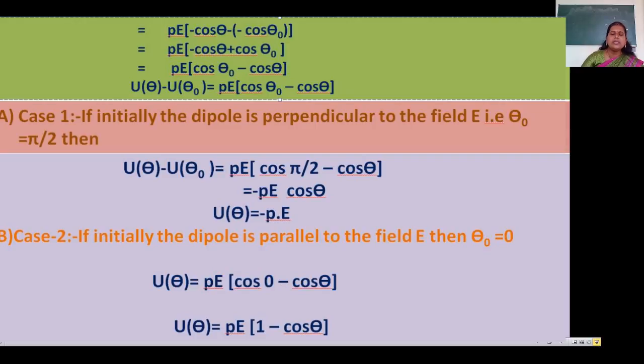Cos pi by 2 is 0, so we get minus PE cos theta, then U theta is equal to minus P dot E. Now case number 2, initially the dipole is parallel to the field, then theta 0 is equal to 0, then U theta is PE cos 0 minus cos theta, so U theta is PE 1 minus cos theta. Now see here, these are the equations we obtained.